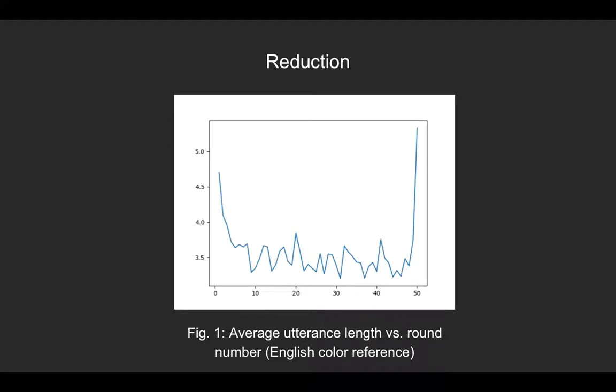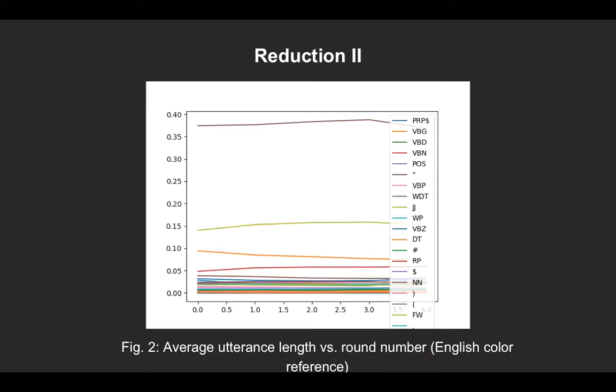However, the results on the reduction metric are much more mixed. We do see a decrease in speaker utterance length over rounds of the game, but it's not a very clear trend. Though I do want to note that this anomaly at the end, where the utterance length spikes at round 50, is partly due to speaker and listener exchanging greetings in the last round.